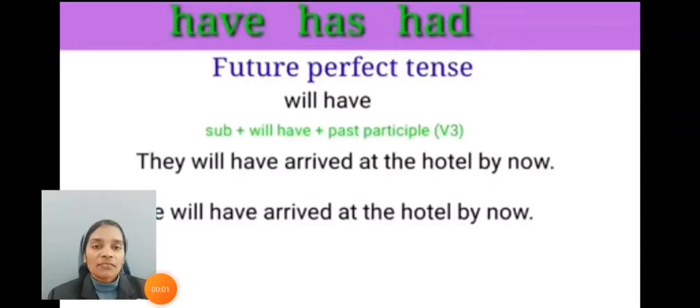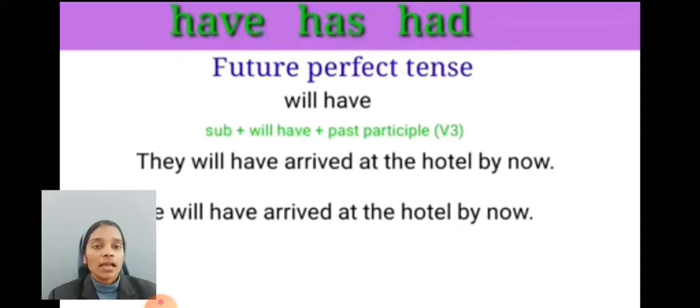Next one is future perfect tense. In future perfect tense, we use will have. The structure is subject plus will have plus past participle form, the third form of the verb. Here, with both singular and plural subjects, we use will have.